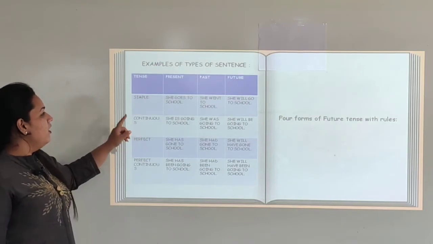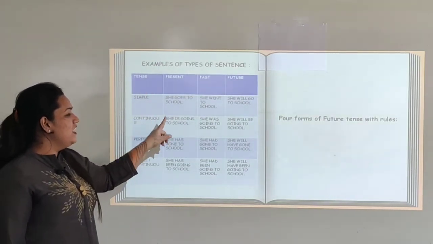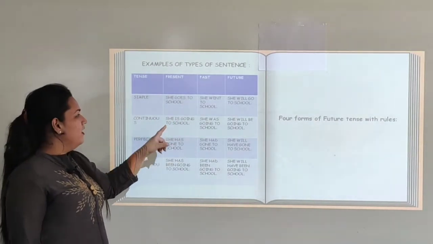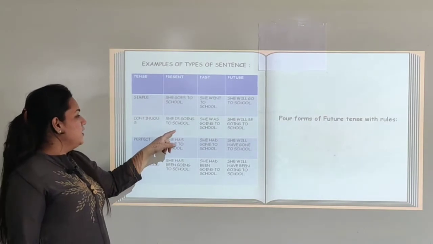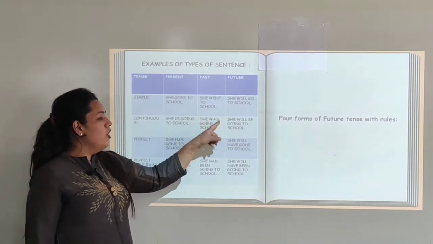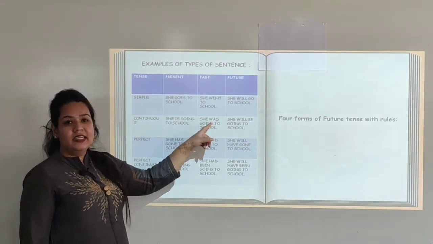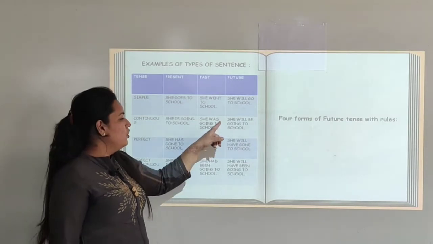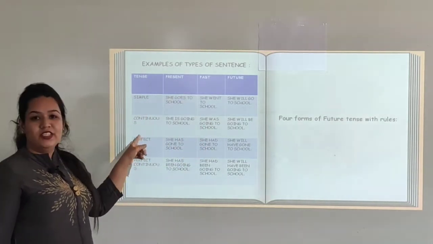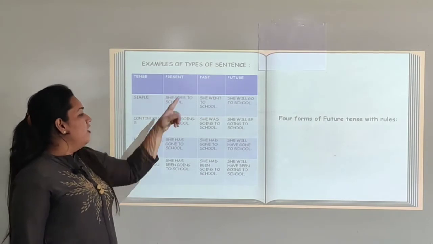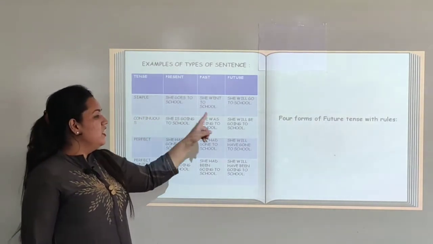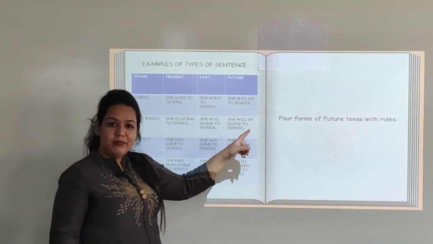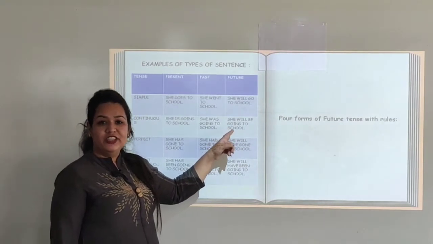In the continuous part, for present continuous tense, she is going to school. That is plus ing form of verb, that is present continuous tense. The next one is she was going to school. That means was indicates the past tense and ing form indicates the past continuous tense. So was going is past continuous type of sentence. Now let us see the future continuous type of sentence, that is she will be going to school. That means will be indicates the future time of action and the verb with ing form.